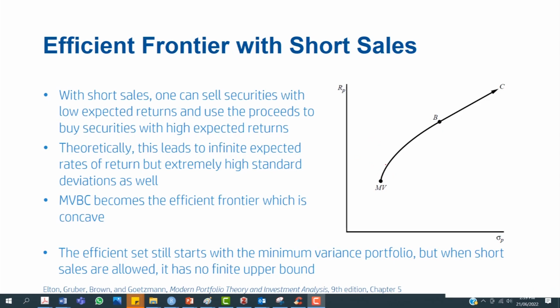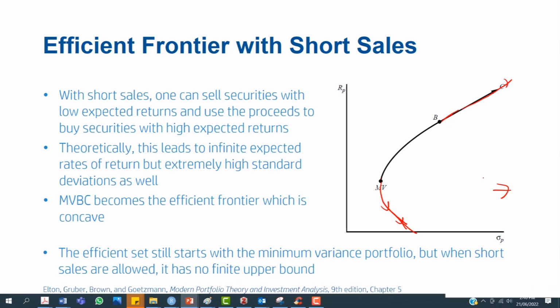And therefore, for those not so efficient securities which are lower on the efficient frontier, you now have the opportunity to short sell them because they are offering lower expected returns. This suggests that one can keep on short selling securities that are here while investing long in securities that are here, extending their position beyond B to C and further high. Theoretically, this suggests that one can achieve infinite or very large expected returns, but at the same time, you also extend the risk or standard deviation to very large levels.